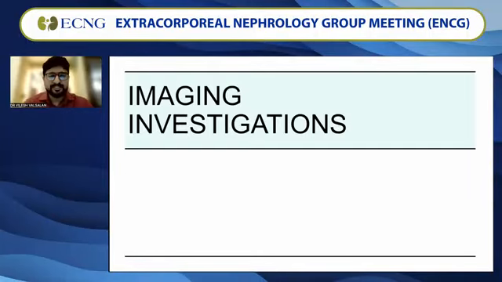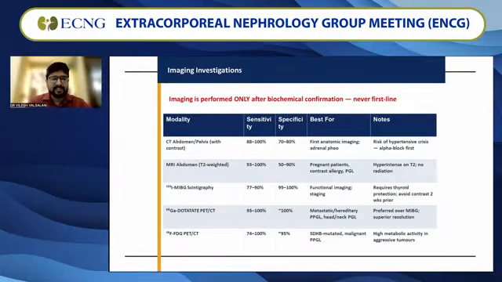Right, sir. Jacob sir has already told us that it is not the symptomatology, and it's also not the biochemistry. There can be so many puzzling presentations where finally what clinches the diagnosis for us is the imaging investigations. Imaging as per protocol is always performed only after biochemical confirmation, never first line. It doesn't mean that if biochemistry is negative you should not do imaging. It just means that biochemical tests are done first, following which imaging is done.